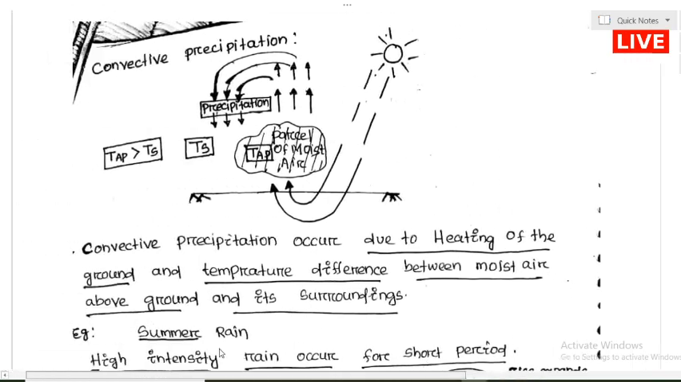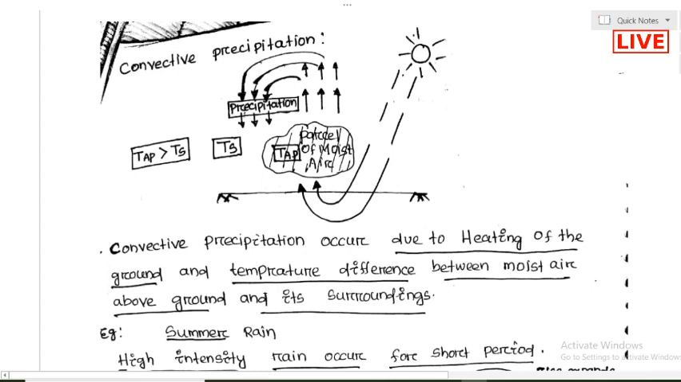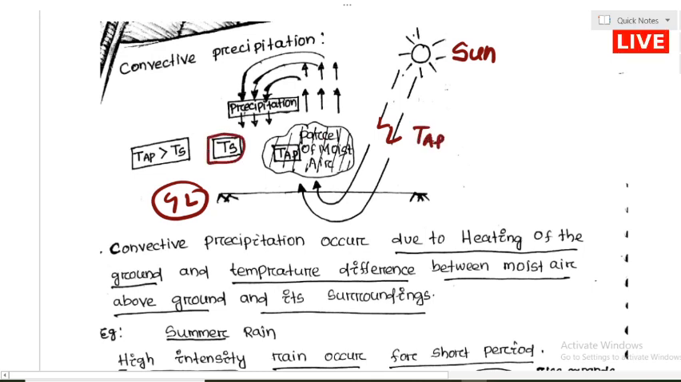So first we talk about the convective precipitation. Convective precipitation generally occurs due to the temperature difference. How does the temperature increase? Due to the presence of the sun. The heat is coming and hitting the air parcel which is nearer to the ground surface. This is the ground, and this air parcel has a temperature called the temperature of the air parcel, and this is the temperature of the surrounding.